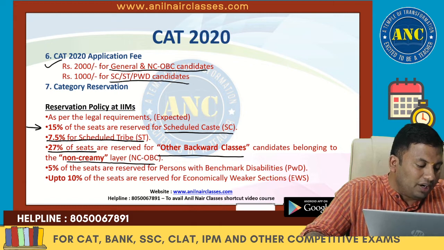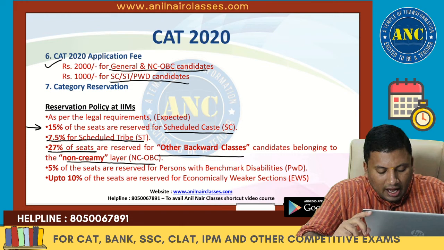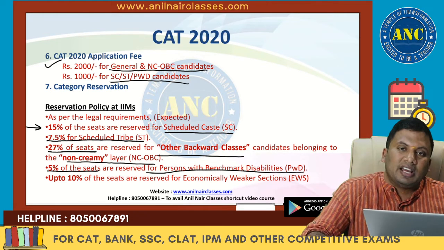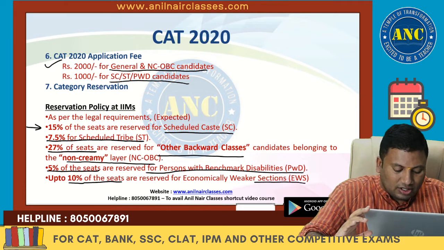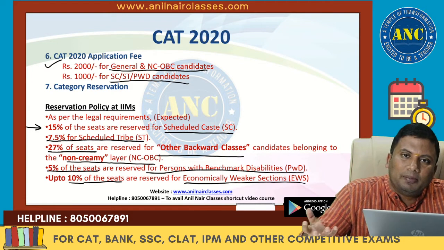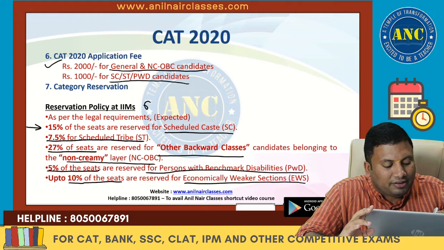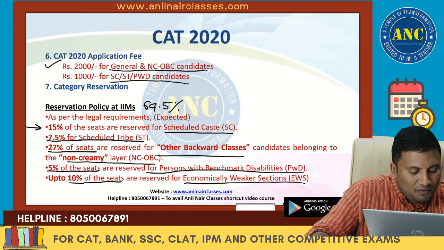15 plus 7.5, 22.5, plus 27, almost 49.5 is out, and for people with benchmark disabilities, another 5% of seats are reserved, and 10% of the seats are also reserved for economically weaker sections. Now, if you do a little bit of mathematics, 22.5, 49.5, 54.5, 64.5% of the total seats are reserved for the various categories.